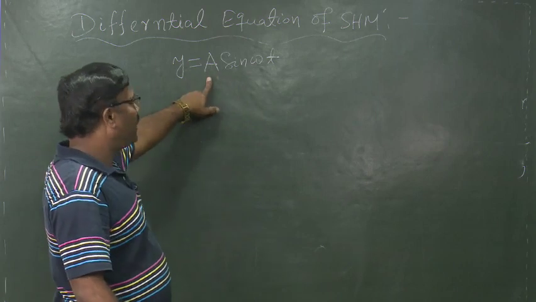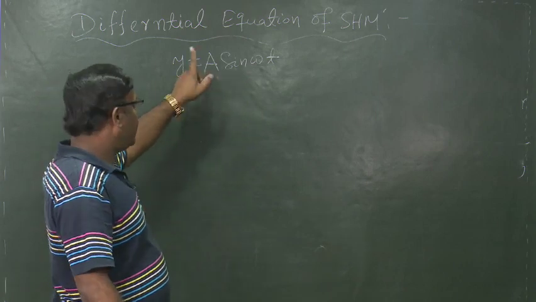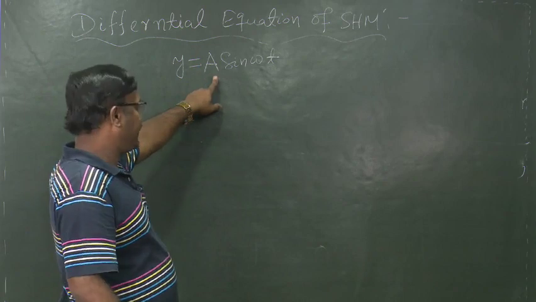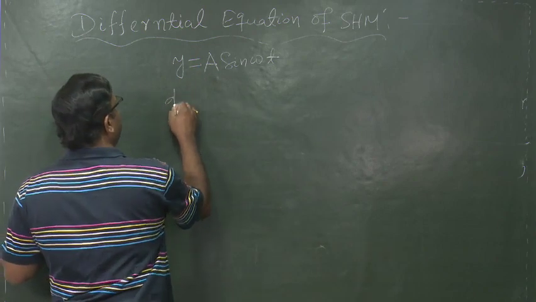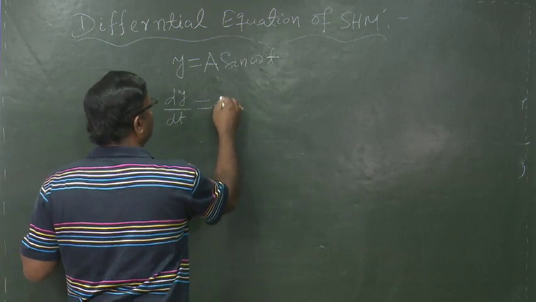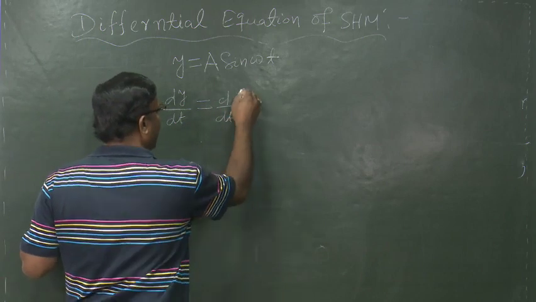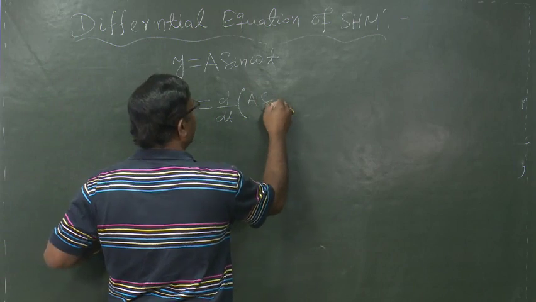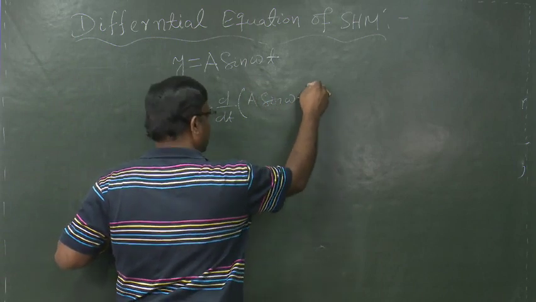Now from this equation, by differentiating, we get dy by dt, which is equal to d by dt of a sin omega t.